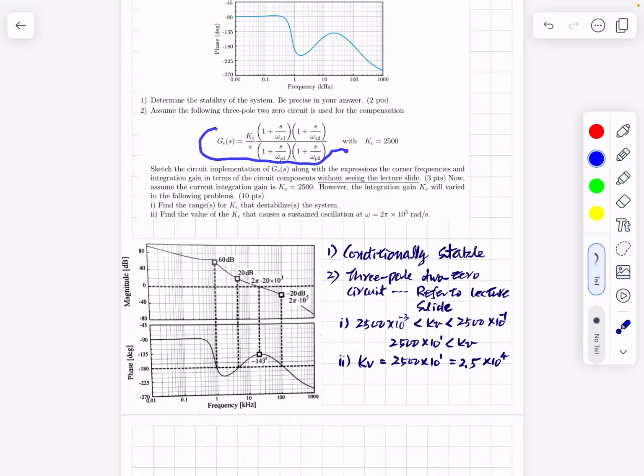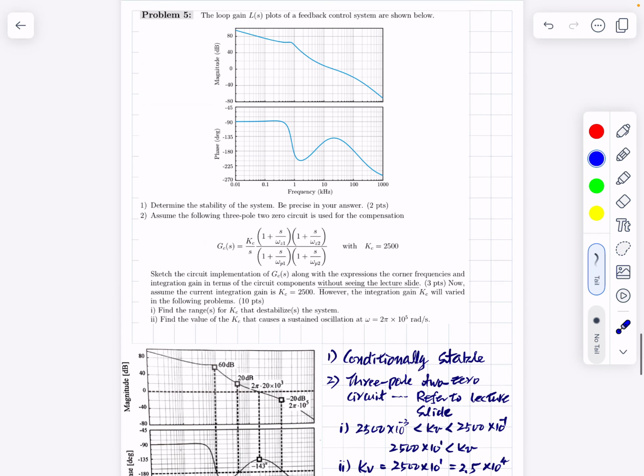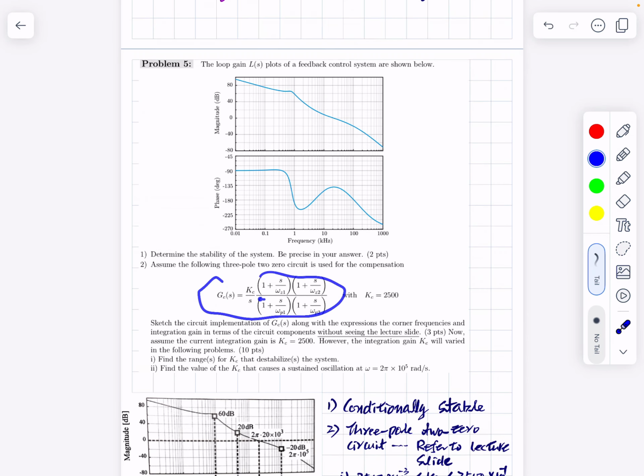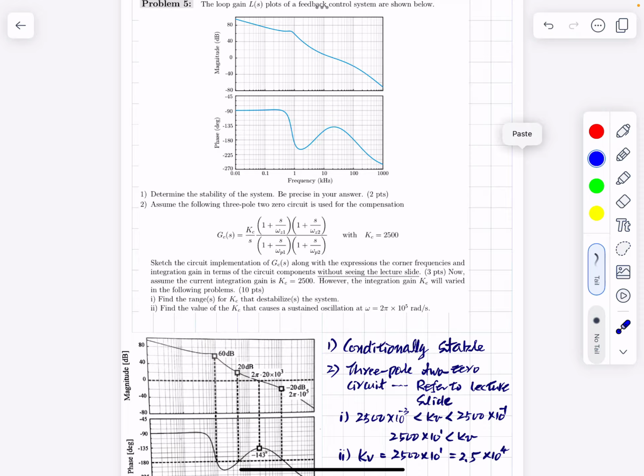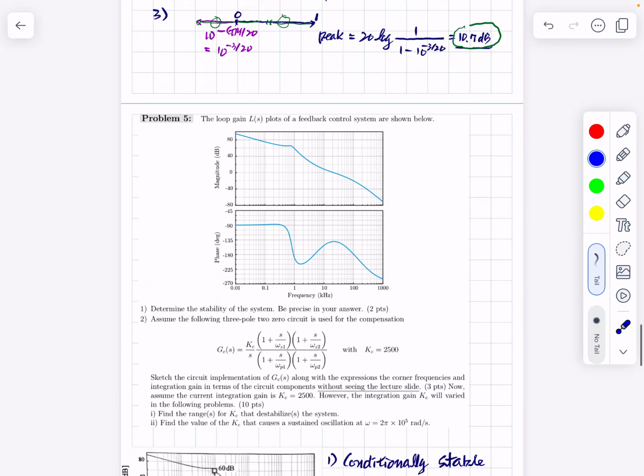Anyway, this corner frequency is not important in figuring out the real structure of this. But it is important to determine the structure of this compensation circuit. All right, so determine the stability of the system.